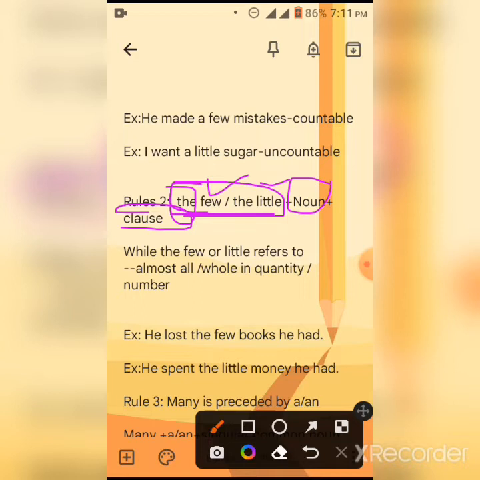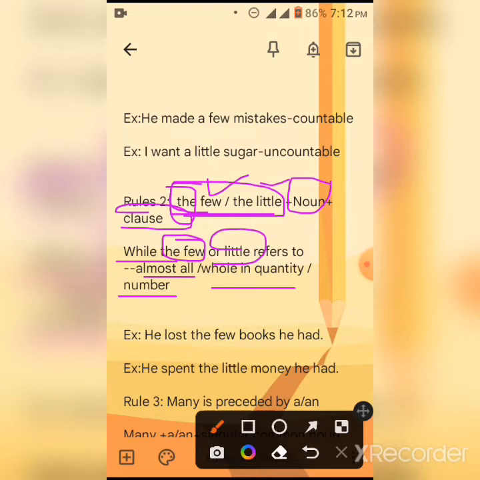While the few or little refers to almost all, the whole in quantity or number, then few and little are preceded by the article the.